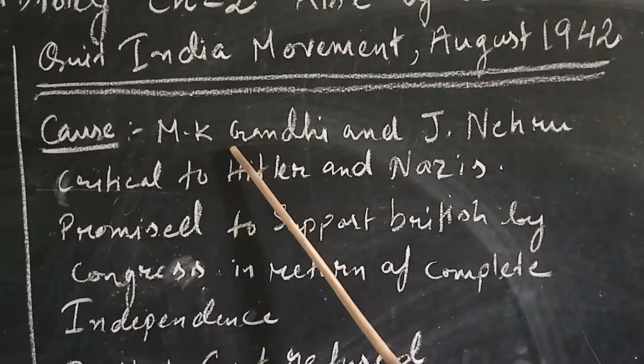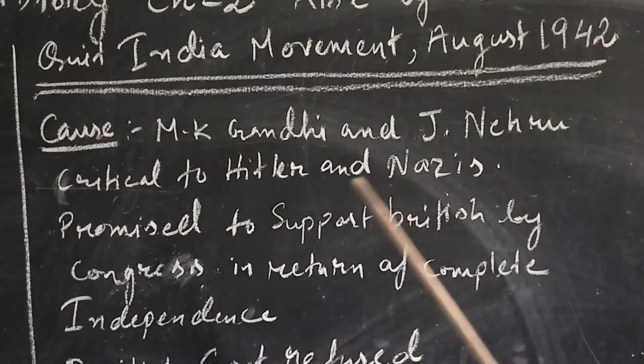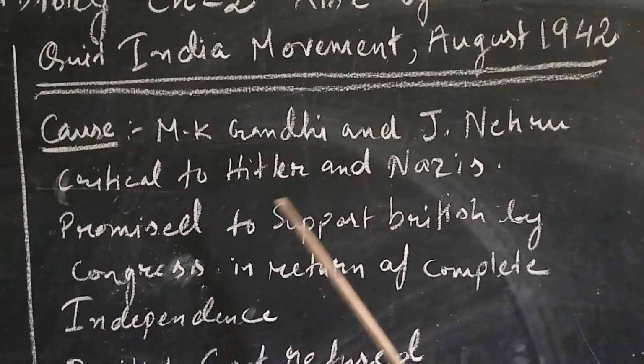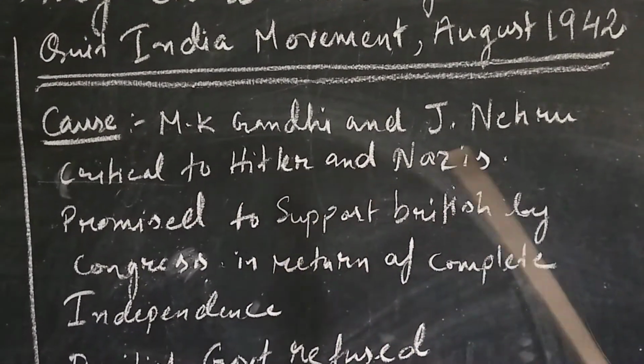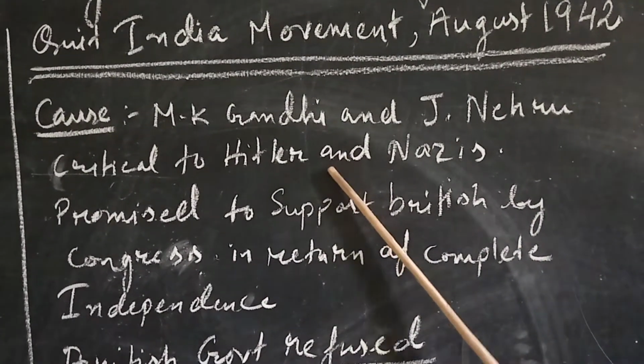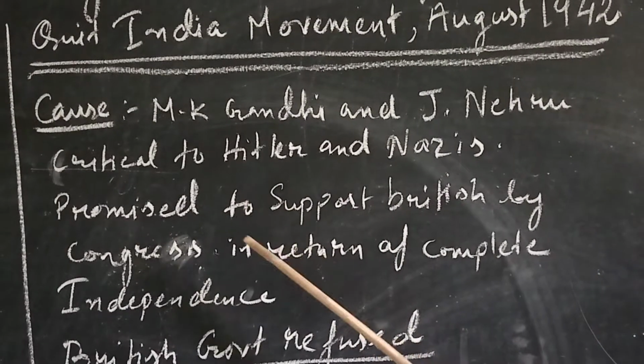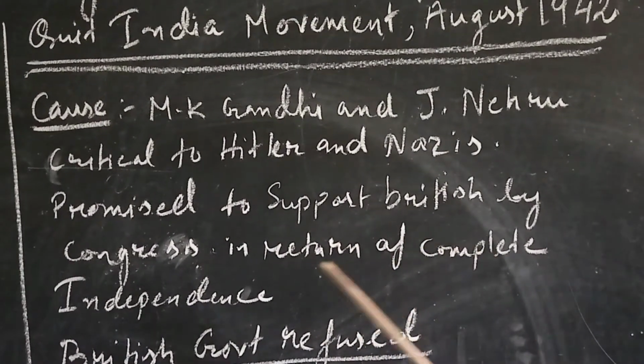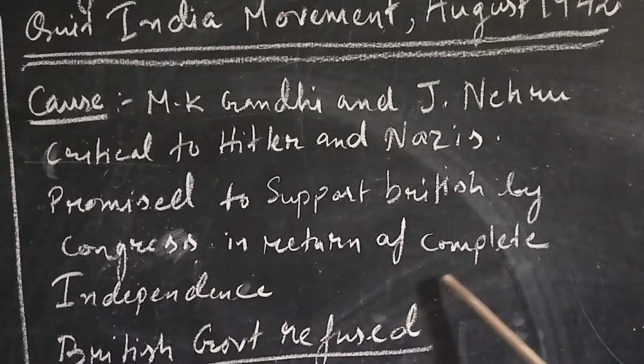Mahatma Gandhi and Jawaharlal Nehru were critical of Hitler and the Nazis. They were against Hitler and the Nazis during the Second World War that started in 1939. And what did they promise? They promised that Congress would support the British in return for complete independence.